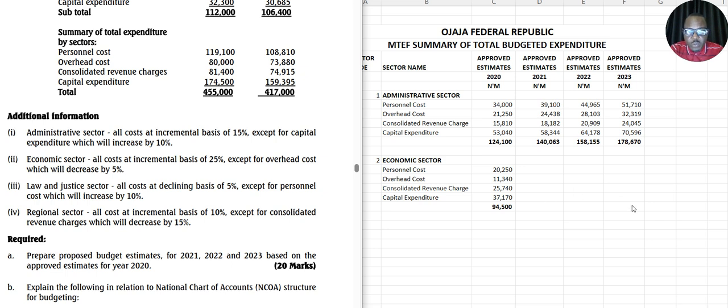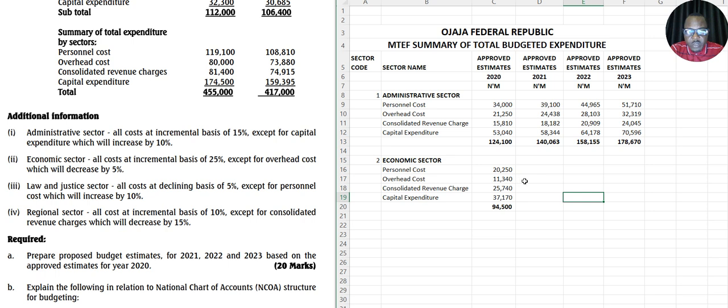So let's go to overhead. Let's increase this by 25, multiply by 1.25. That's how you do it.